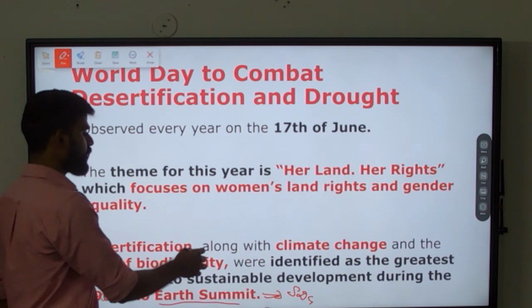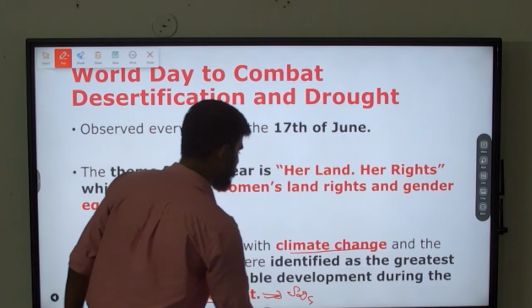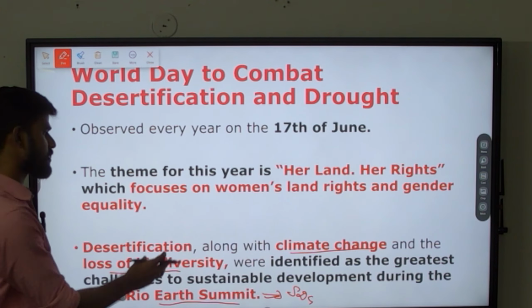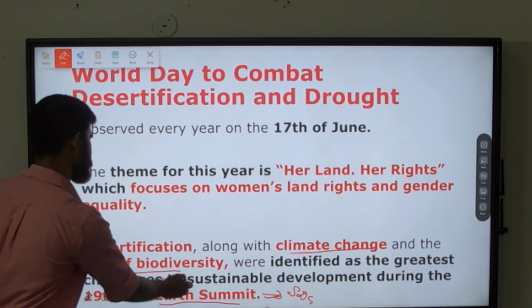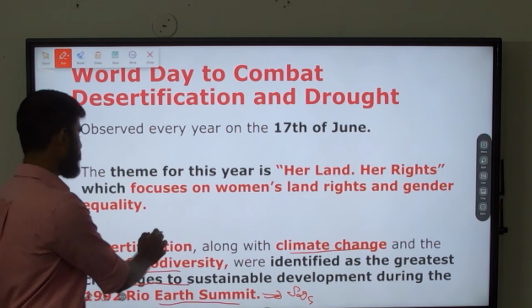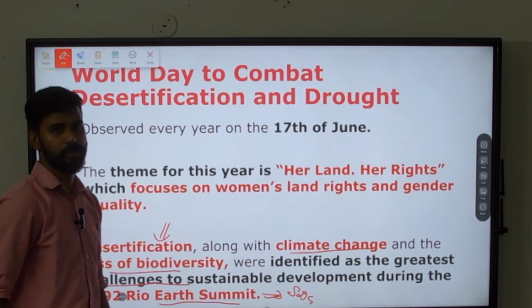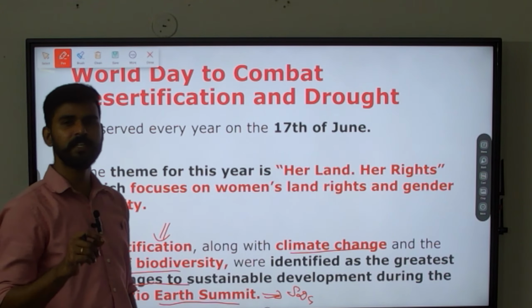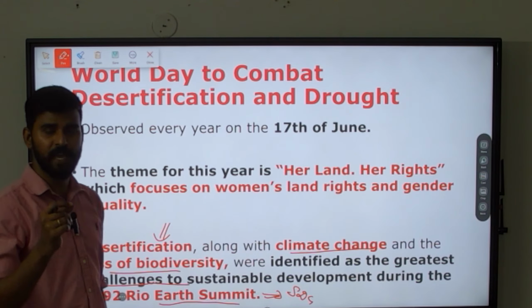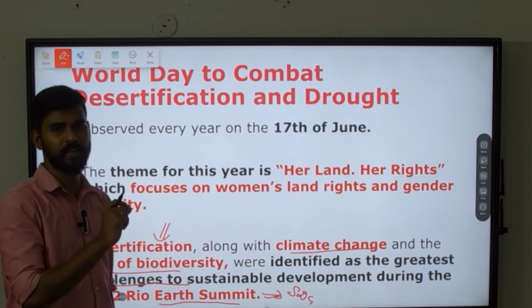In that summit they focused on climate change and loss of biodiversity as the factors of greatest challenge to sustainable development. But in that same summit, even desertification was given importance. They said even desertification is a great challenge for sustainable development, so we have to focus on desertification also.